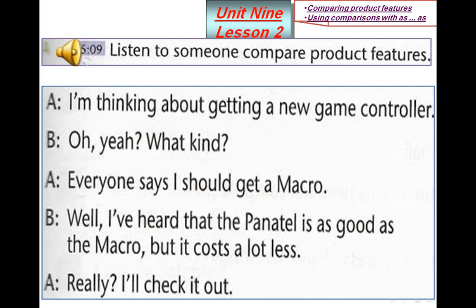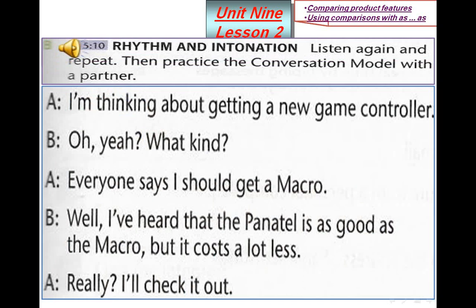So what are they exactly talking about? Yeah, they are comparing product features. The first speaker said, I'm thinking about getting a new game controller. The second one, oh yeah, what kind? He said, everyone says I should get a macro, and a macro here, that's a product model or a brand. Oh well, I've heard that the Panatel is as good as the macro, but it costs a lot less. Really? I'll check it out. That's right. Now listen and repeat.